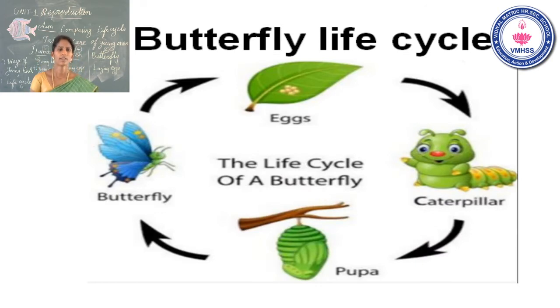Okay, students. Now your first aim is over: comparing the life cycle of hen, human, and butterfly. So, what is the difference between these 3 life cycles? There are 5 stages in the human life cycle, 4 stages in the hen life cycle, and 4 stages also in the butterfly life cycle. The first one is giving birth to young ones. The other 2 are laying eggs.